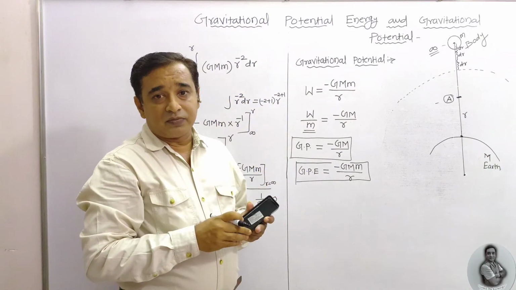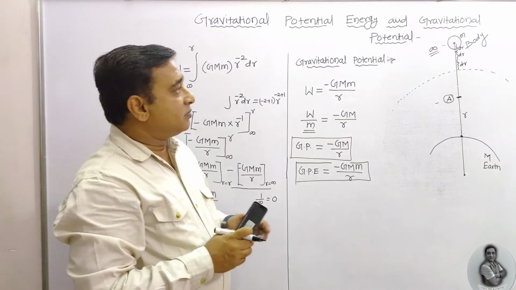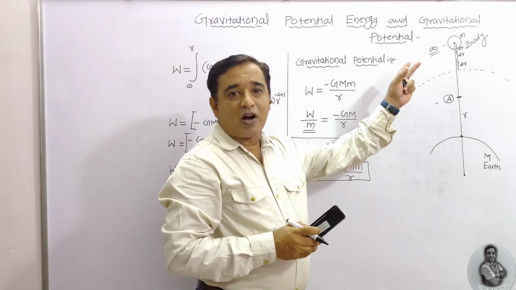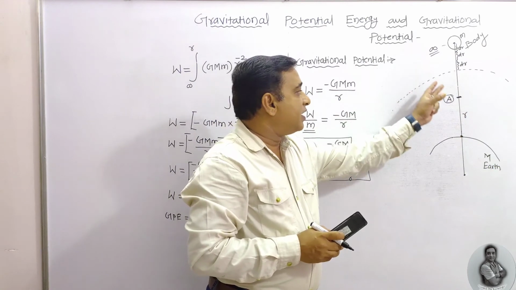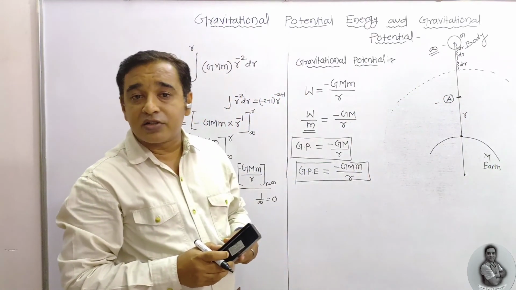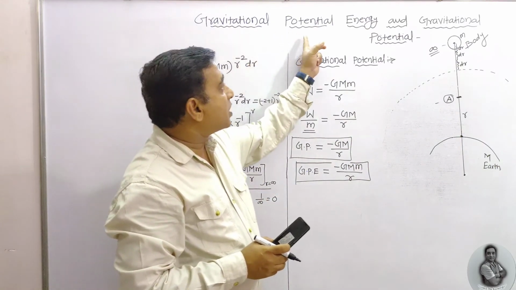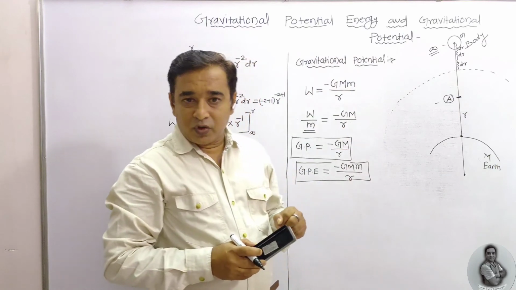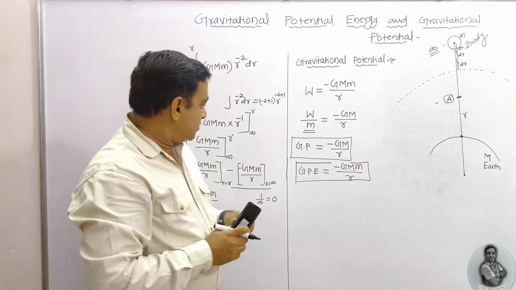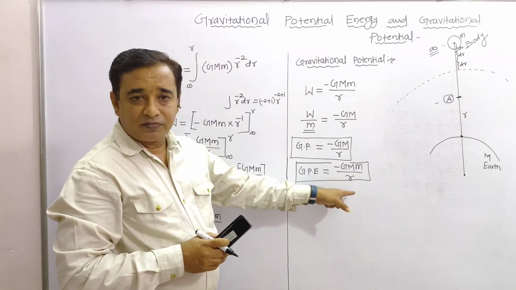Once again, the highlight. Work done by the external force to bring a body of mass small m from infinity to a given point inside the gravitational field against the gravitational force is known as gravitational potential energy. We derived that equation, minus GMm upon r.